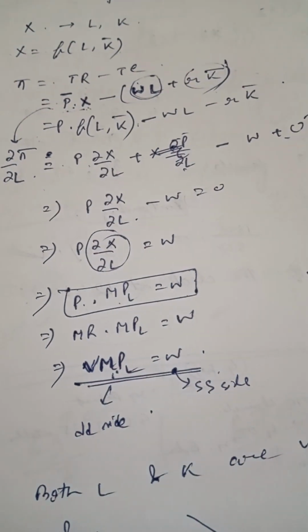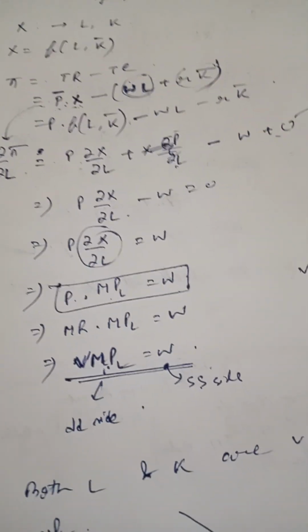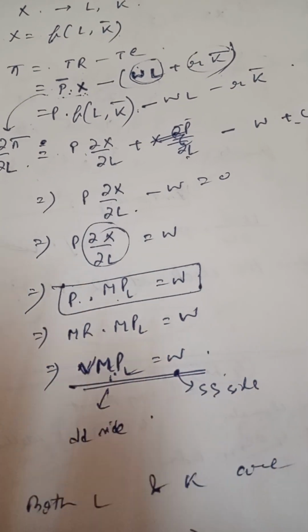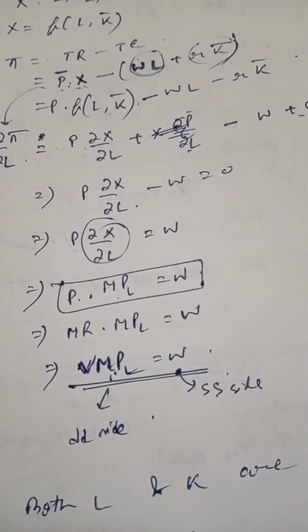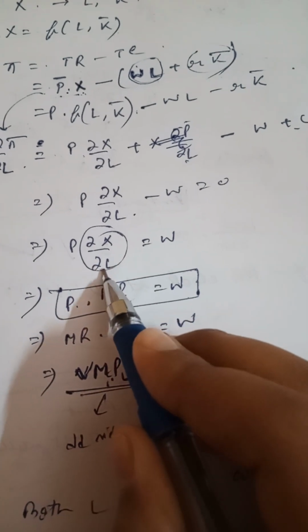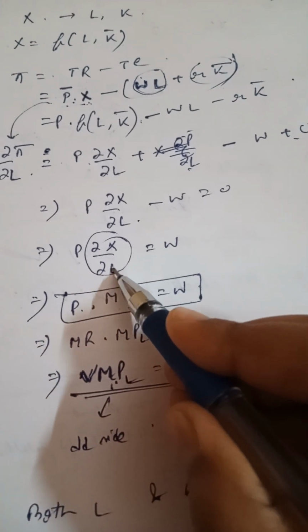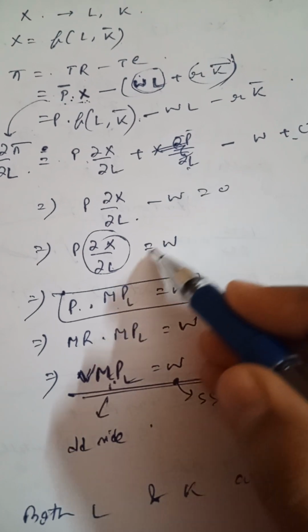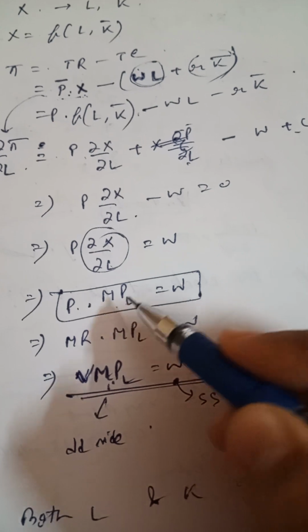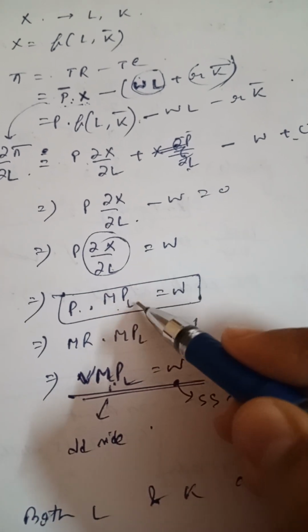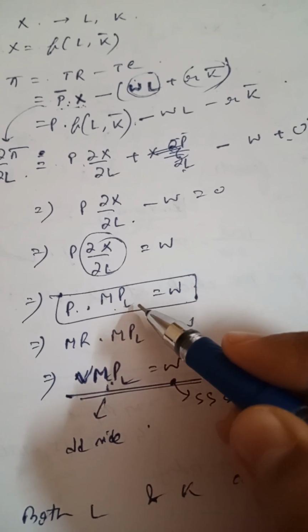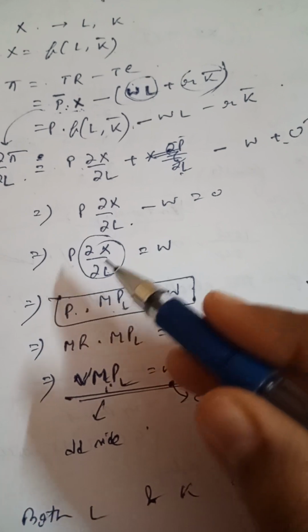MPL means that if we add one extra unit of labor in the production process, how much extra output the labor contributes to the total product.